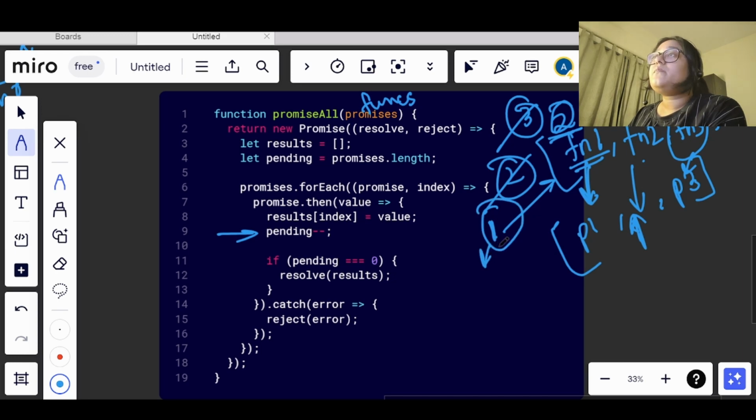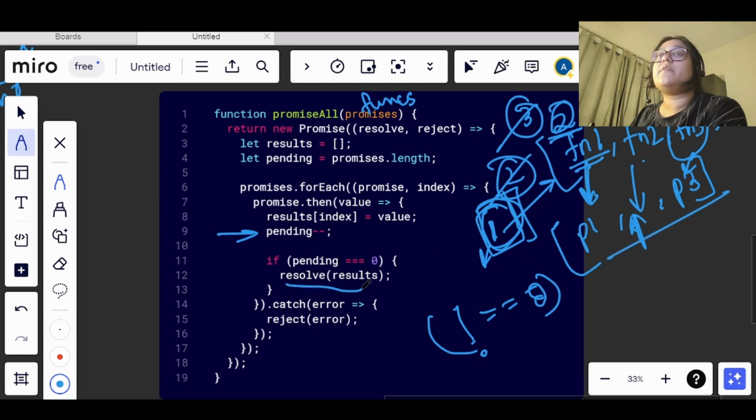Now this pending is 1, it is not becoming 0. So in such cases, when pending is not equal to 0, it will throw an error simply. As soon as we see all of them are returning values and pending is becoming 0, we will resolve it with the result.